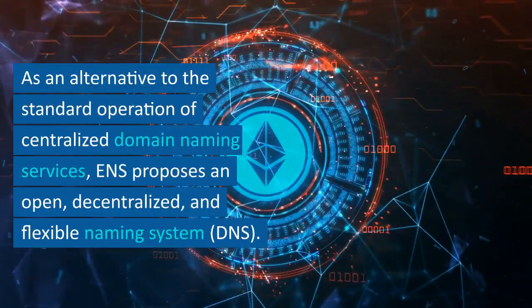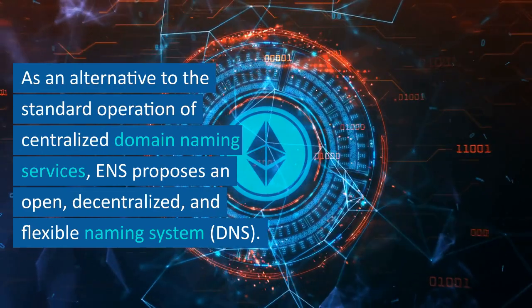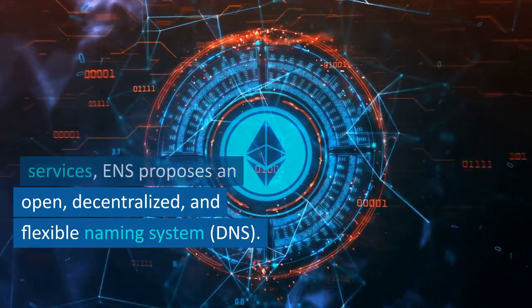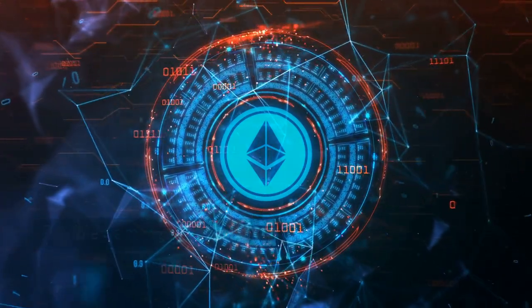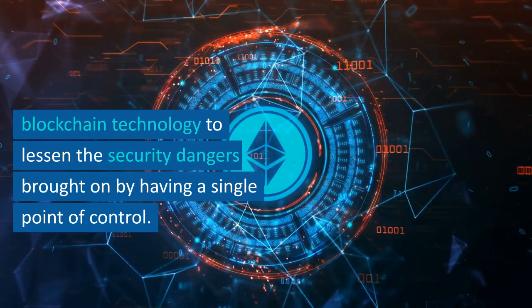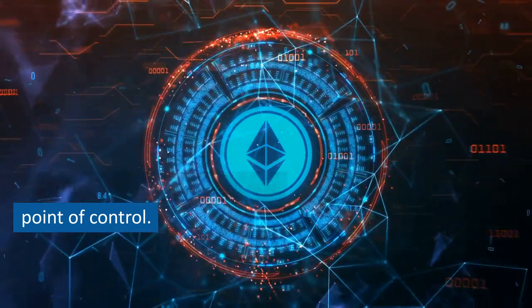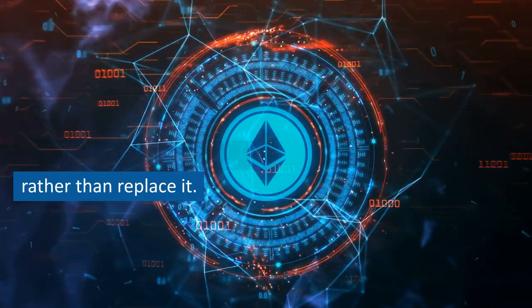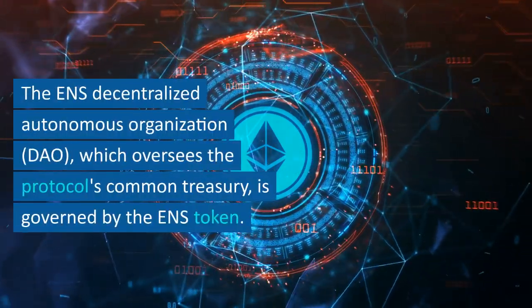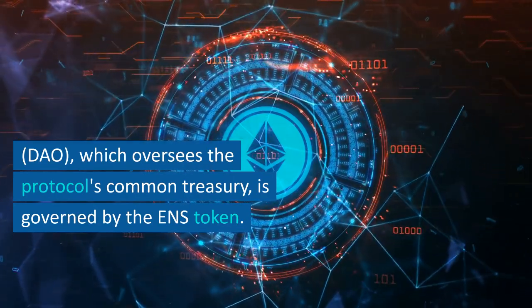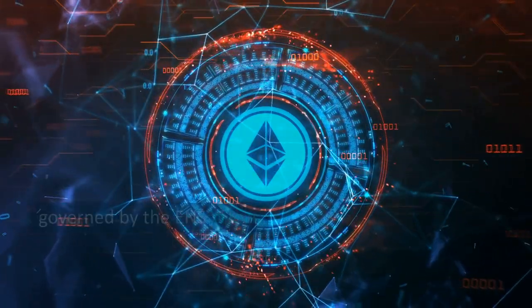As an alternative to the standard operation of centralized domain naming services, ENS proposes an open, decentralized, and flexible naming system. Additionally, it employs blockchain technology to lessen the security dangers brought on by having a single point of control. The network wants to complement existing DNS rather than replace it. The ENS Decentralized Autonomous Organization, DAO, which oversees the protocol's common treasury, is governed by the ENS token.